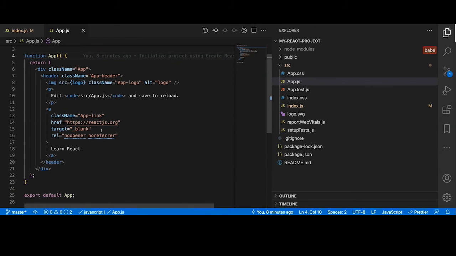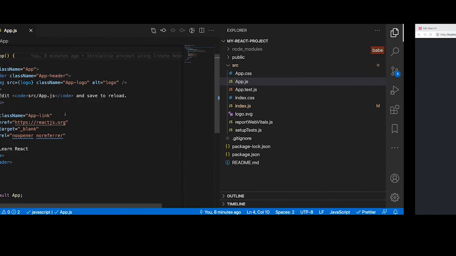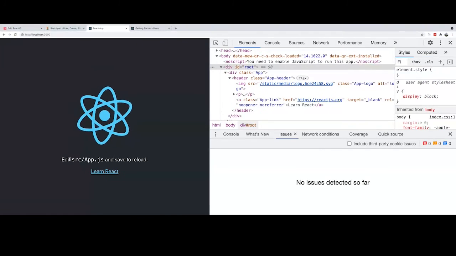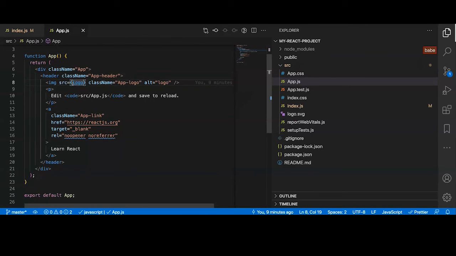And one good thing about setting up with Create React App, right? We see the hot deployment. So suppose it says learn React, right? And this is some text, and this is the logo. If I don't want that, I can just simply remove it. So I don't want this image. I don't want this. Let me remove the image and let me remove this link.